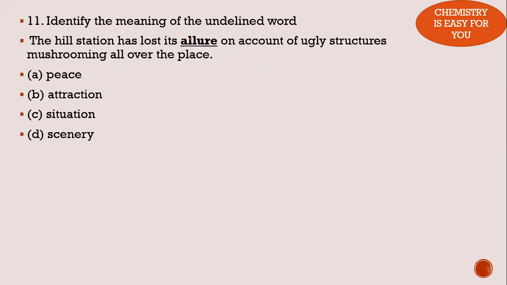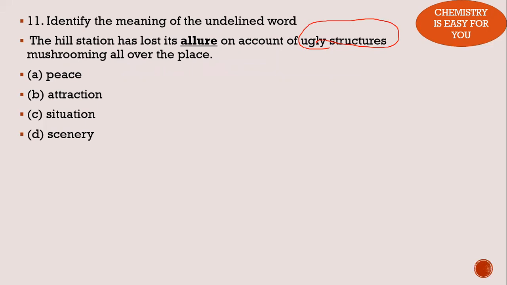To the 11th question. Identify the meaning of, again, the underlined word. Hill station has lost its allure on account of ugly structures mushrooming all over the place. So you need to know the meaning of the word allure. Let's see the operating word in this. The hill station lost something because of certain ugly structures. So if there is something ugly, what would be lost? The attraction would be lost.